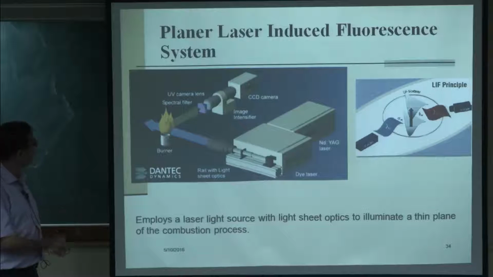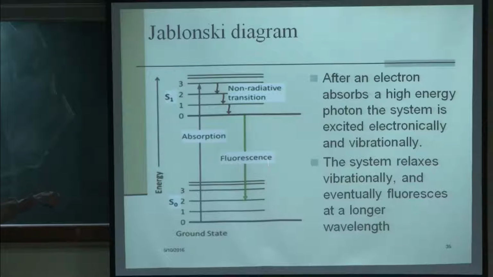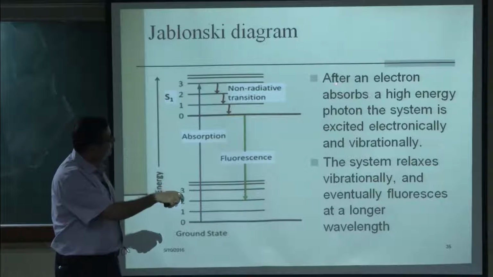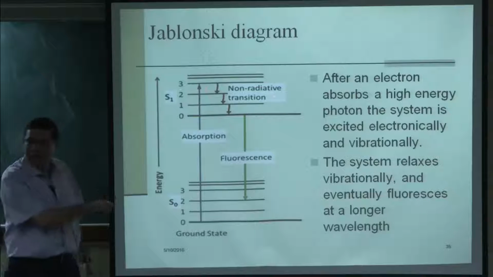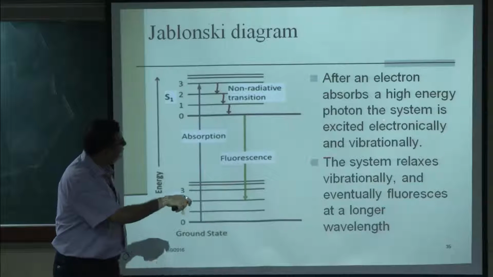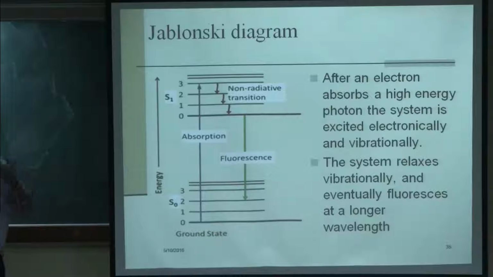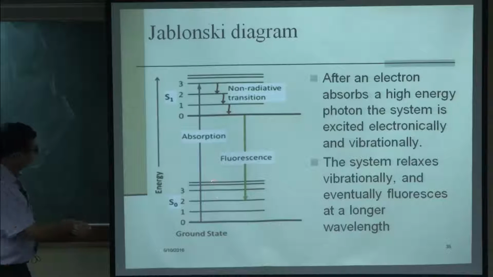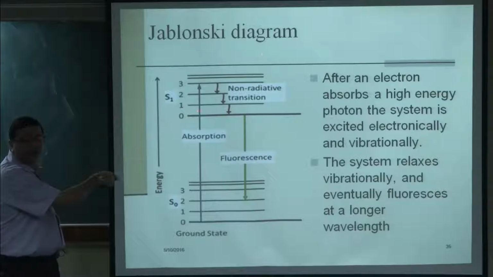Now, let us look at the physics of it. Here there is a diagram which is called the Jablonski diagram. It shows essentially the excitation states of various molecules. Let us say the molecules are at this state S0, the initial ground state. Now, we put light into this ground state. After an electron absorbs a high energy photon, the light is a high energy photon, it comes and hits these electrons, and it gets excited because of the absorption of this photon or light. So it goes from here to this excited state S1.